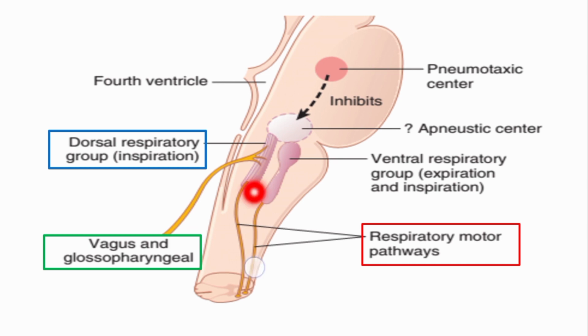When the neurons of the DRG fire, inspiration takes place, and when they stop firing, expiration takes place. So very simple functioning.